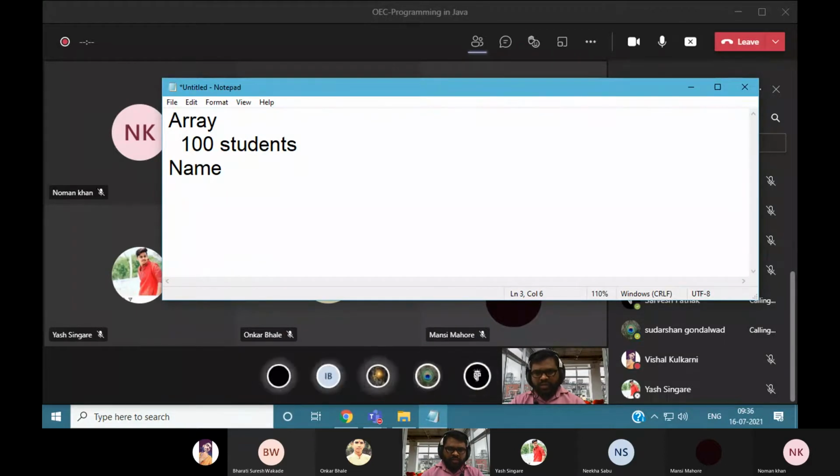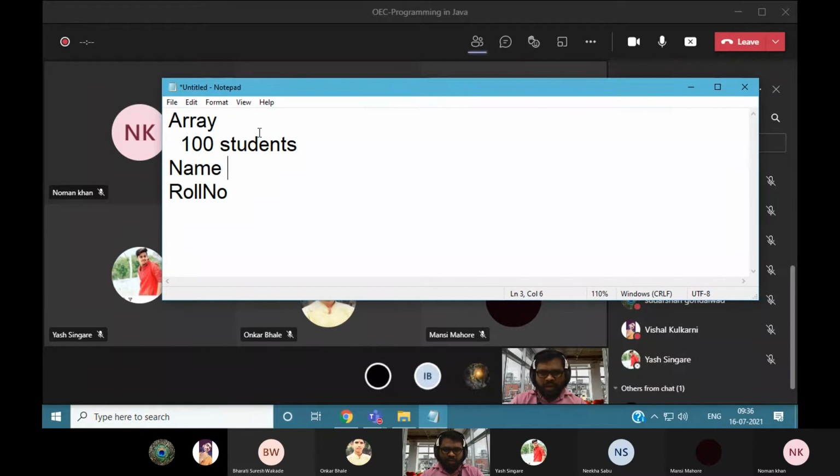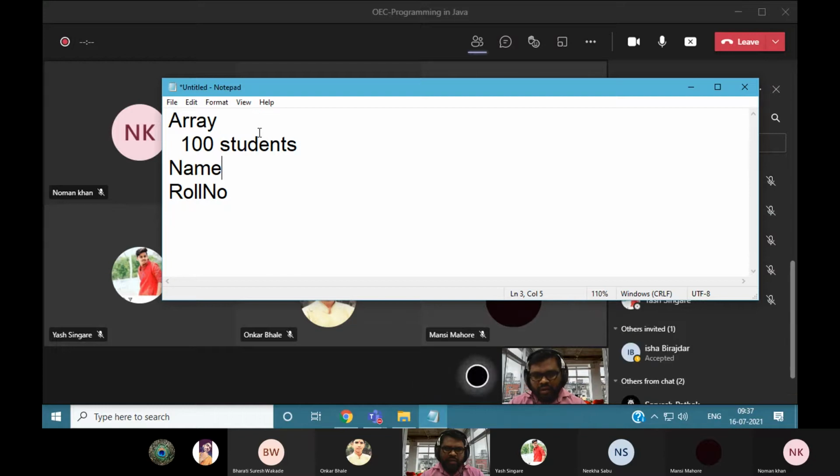So whenever you want to access the name and roll number for 100 students, there may be a possibility that you define 100 variables for name and 100 variables for the roll numbers.